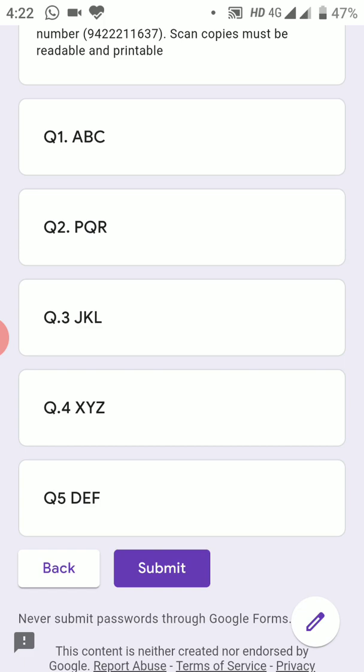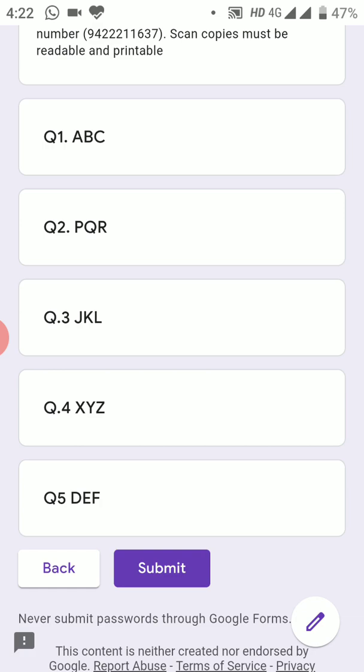If you don't remember the questions, it will be a problem for you. So once you come to section 2, write down all these 5 questions on a separate sheet of paper, and then you can submit.